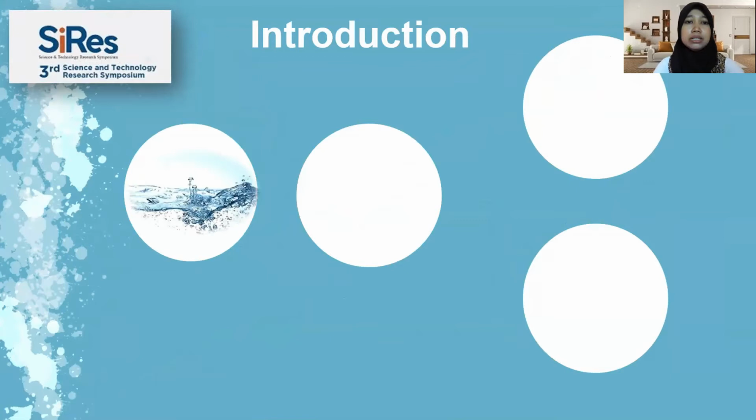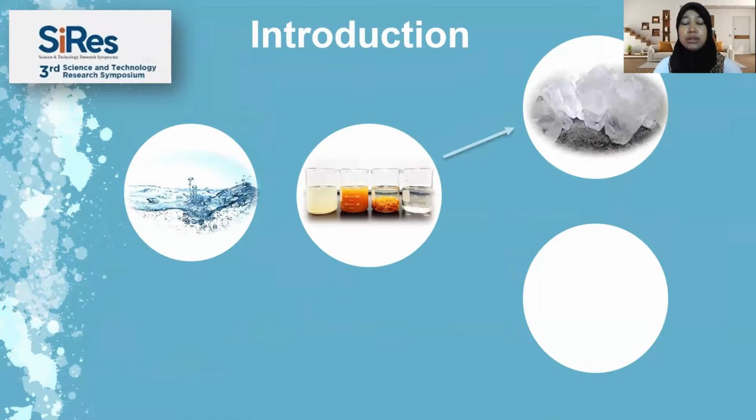Well, water is the source of life on Earth. Water takes a very important role in the needs of human life. Since the 1970s, the most used technology for water purification is the conventional physicochemical process. The most common coagulant used in this process is aluminum sulfate or alum, and it is used as coagulant and flocculant. As we know, long-term use can have an adverse impact on health.